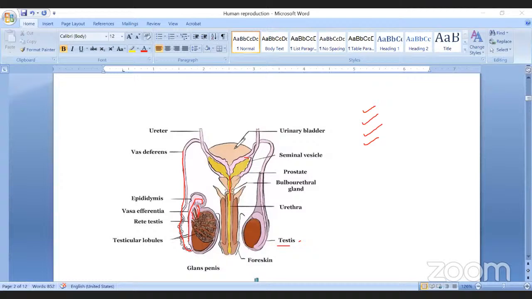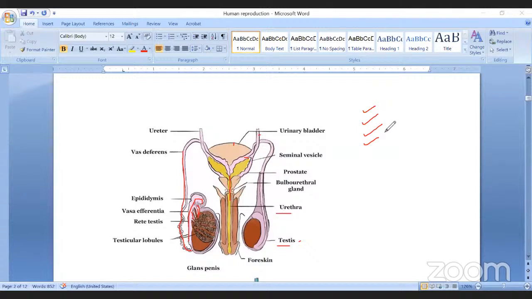Actually, in the male we see the urinary system, because the urinary bladder and ureter come from the kidney, and the kidney produces urine that is collected in the urinary bladder and passes out through the urethra. The reproductive product that is produced in the male also passes through the same passage, the urethra.